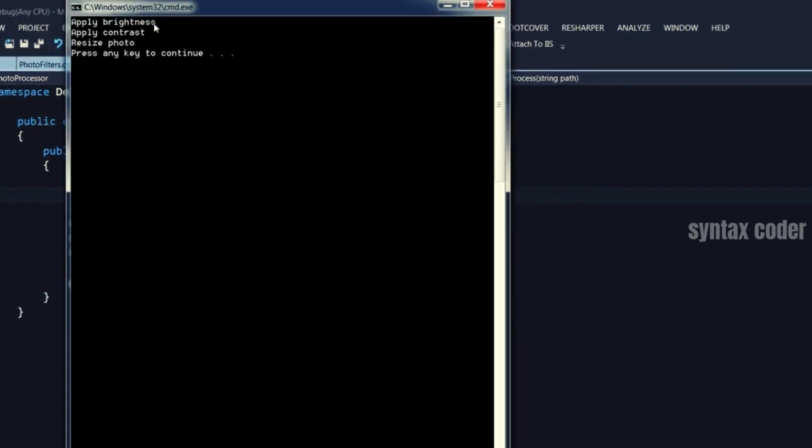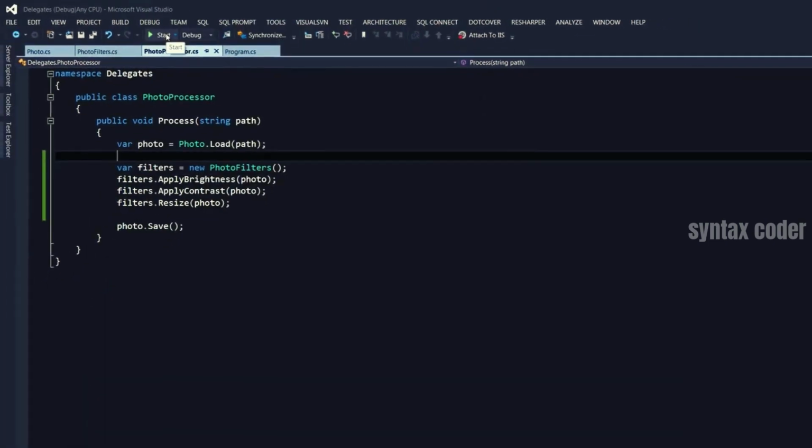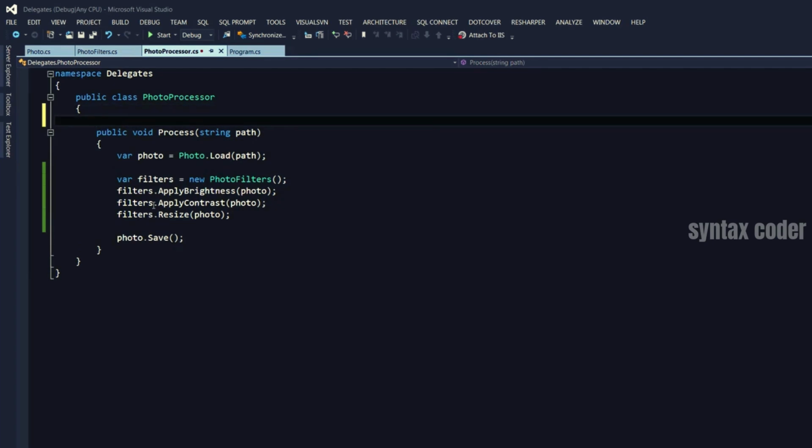So we got 3 messages on the console: applying brightness, contrast, and resizing photo. How do we use a delegate to make this extensible? First, we need to define a delegate type. So we start with public delegate. When defining delegates, we need to define the signature of the method that this delegate will be responsible for calling.